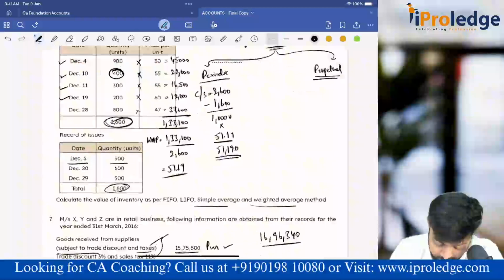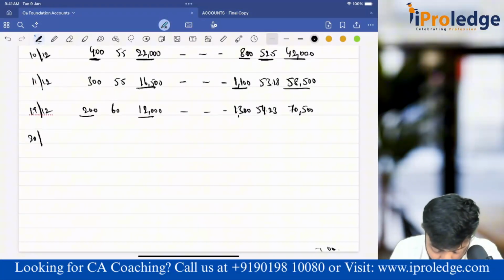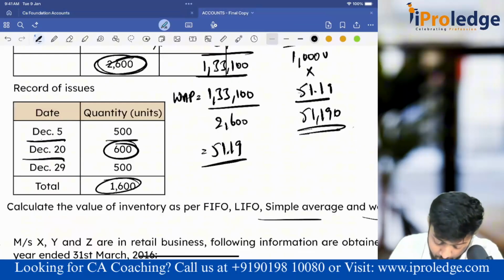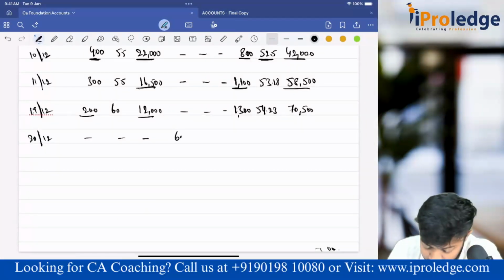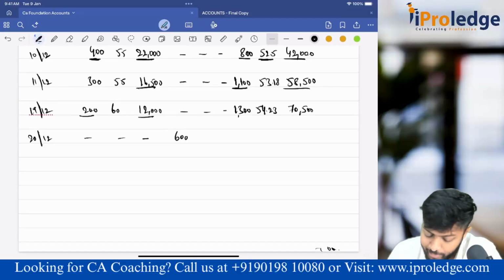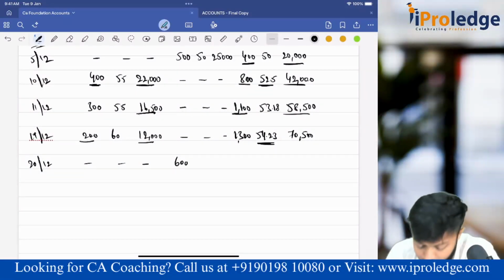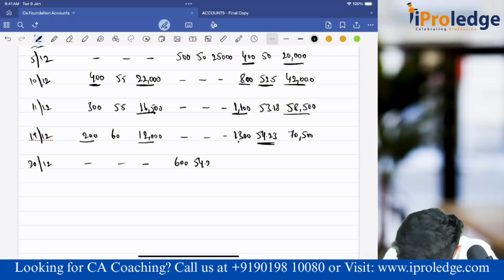Next, a sale happened on 20th December. No purchases, but we have sales of 600 units. Sir, what price to consider here? Guys, in the weighted average method, the price that you'll consider for issue is the latest calculated WM. Many WM we have calculated; the latest calculated is this 54.23. I'll take that only for the issue.